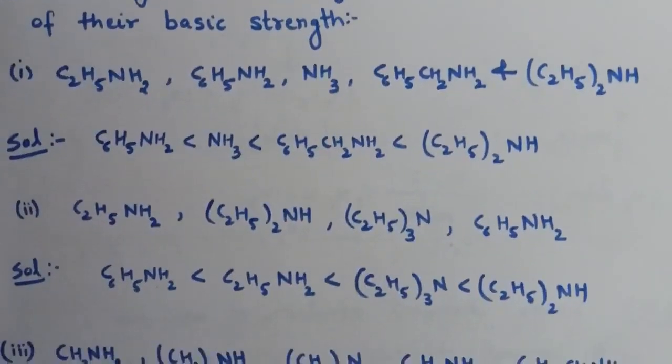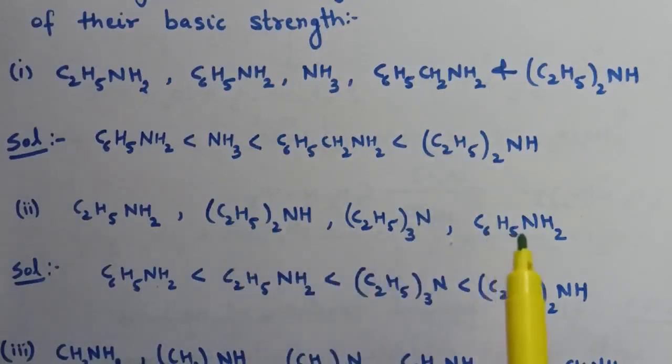Next is ethylamine, diethylamine, triethylamine and aniline. Among these, aromatic amines are weaker bases than aliphatic ones. So the increasing order is aniline, then primary, then tertiary, and secondary amines are the most basic.